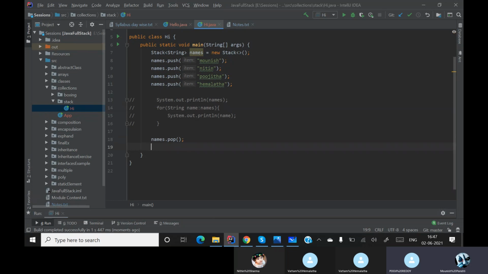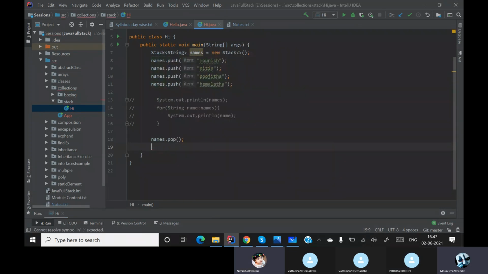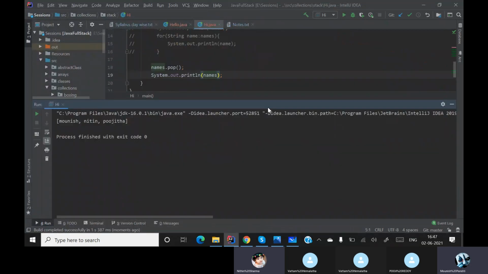After popping it, I want to get the list. If you see over here, Hemlata was deleted. That is how we create something and then delete something in a stack.